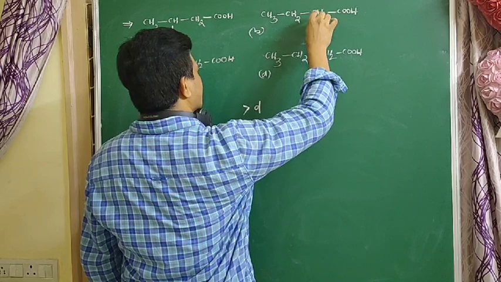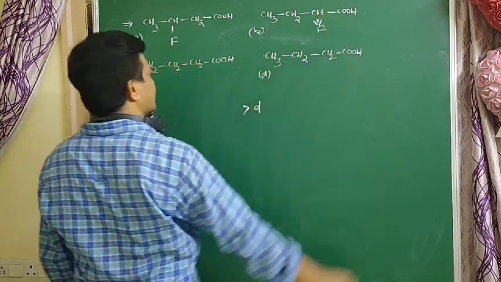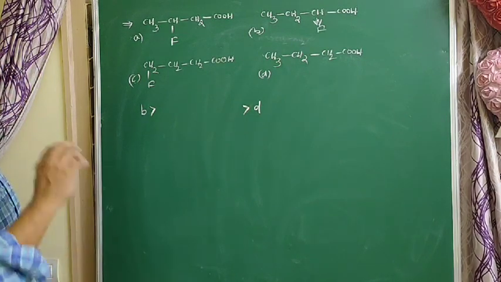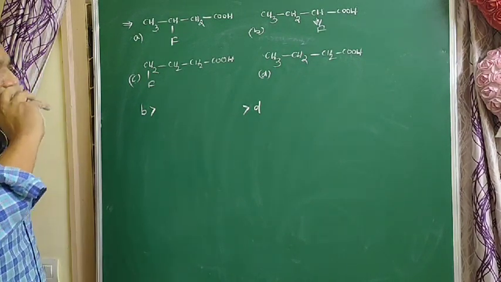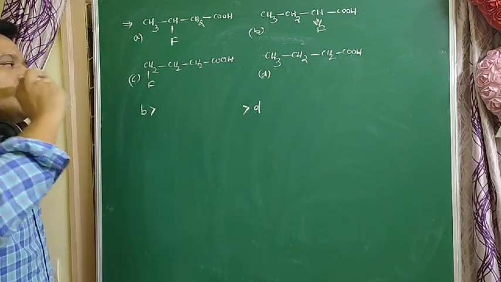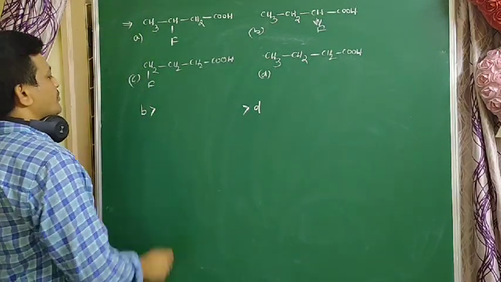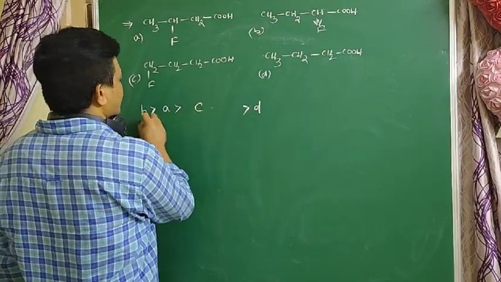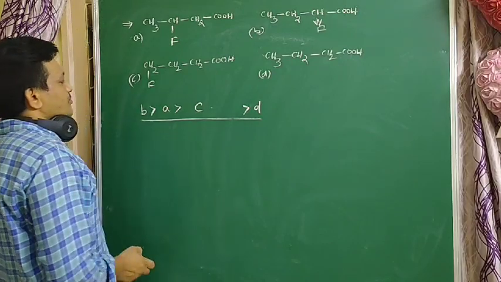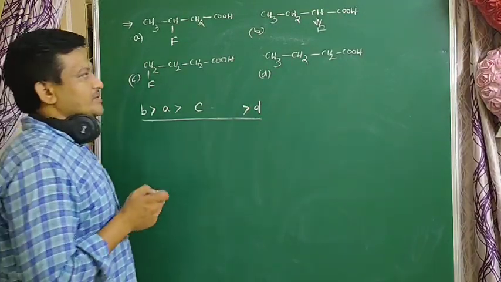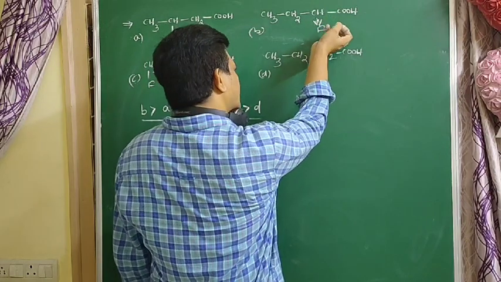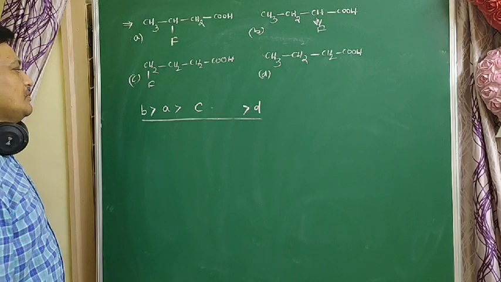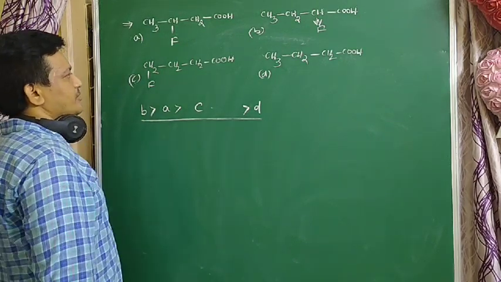As the distance increases, the inductive effect decreases. The inductive effect depends on distance. So B is more acidic than A, A is more acidic than C, C is more acidic than D. B is more acidic because chlorine is very near to the carbon, so it attracts more electrons from the carboxylic group. So this is the acidic nature.